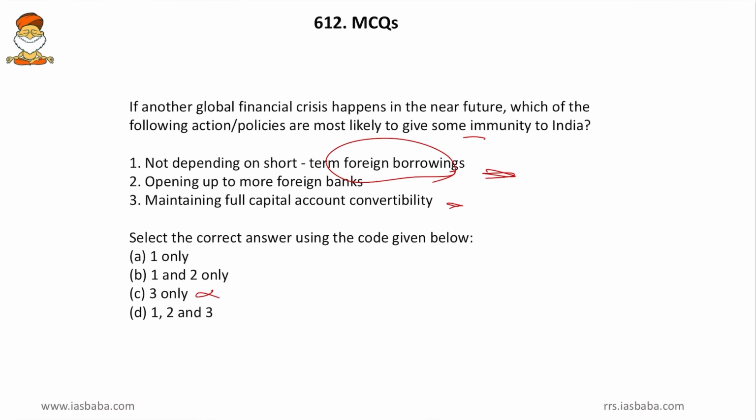Then in this, opening up more foreign banks is not an option, so 2 cannot be an option. So 2 shall not be there in your answer. So only one option is left. Even without reading the third one, you got the right answer and you are lucky this time. Such luck will happen, but wait for that by reading all the options given. So here we got it without reading this, but however capital account convertibility actually exposes India to the foreign market. So even that cannot be an option.